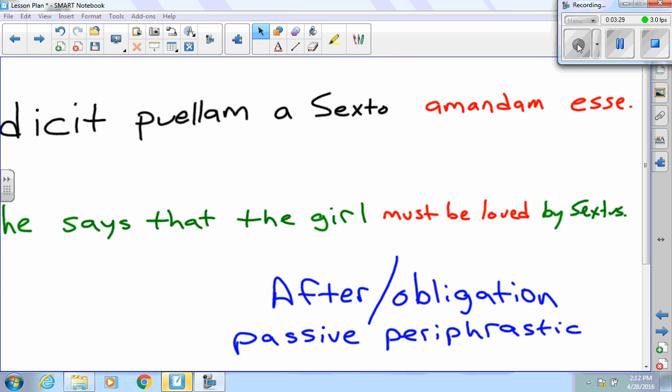We do have a future passive infinitive, amandam esse. It does translate as after the main verb dicit. But remember, with that nd plus the verb to be, we get the gerundive of obligation, also called the passive periphrastic. So our translation would be, he says that the girl must be loved by Sextus.